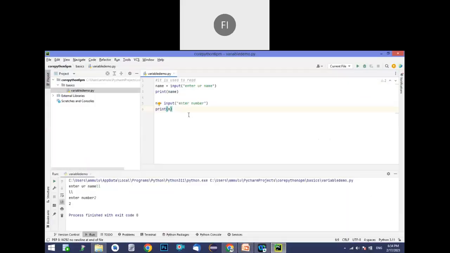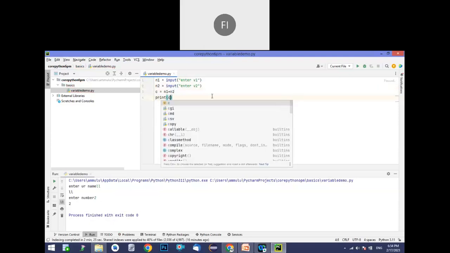Let me take a simple example. n1 is equal to input of, let's say, "enter value 1". Similarly, n2 is equal to input of "enter value 2". Now c is equal to n1 plus n2. Then I print the value c.